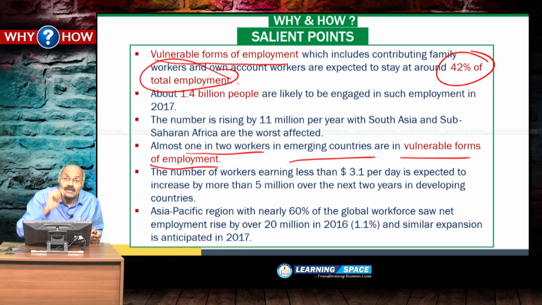So social security benefit is very much essential. Emerging countries means the countries where substantial GDP growth is there. The GDP growth is quite high, and those countries are very important in the global economic arena. Those countries are called emerging economies.